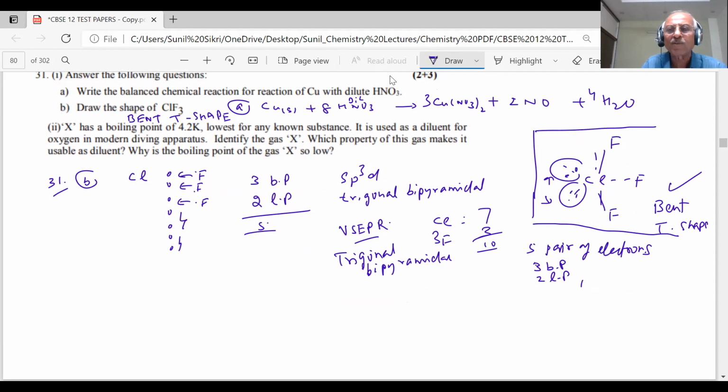Such a question is again going to come, student. I have to read and then answer the question. What he says in this question, student: X has a boiling point of 4.2 K. Question number 2, student. What is the boiling point? 4.2 K. How much is that? Is it high or low, or very low? Tell me. This boiling point is what? Very low. Unbelievably low. 4.2 K will be very low.